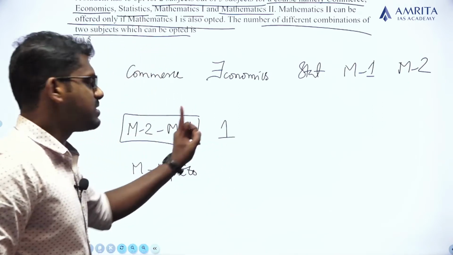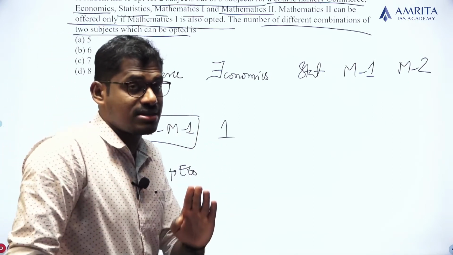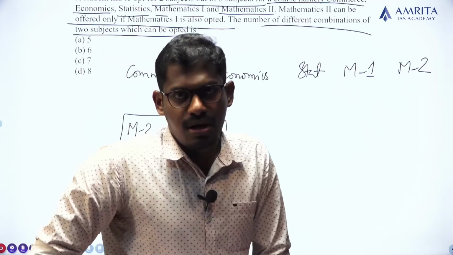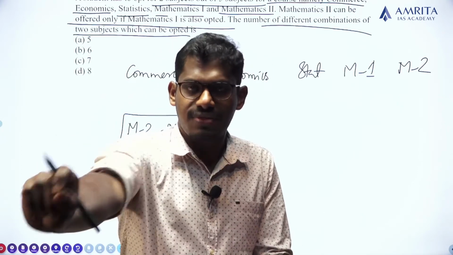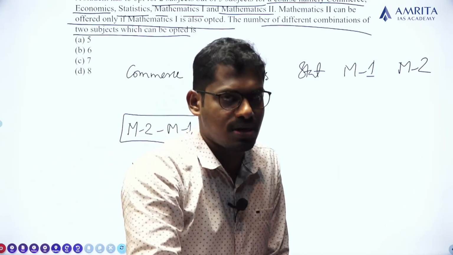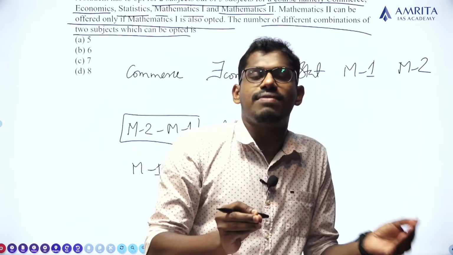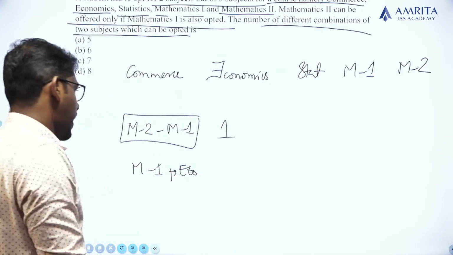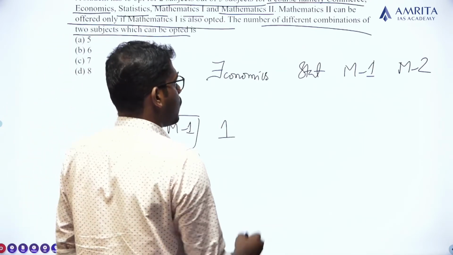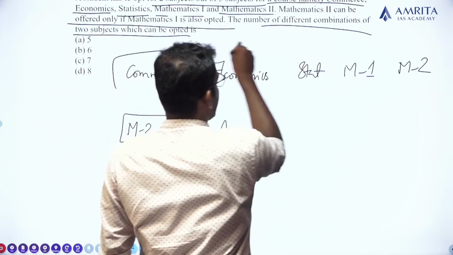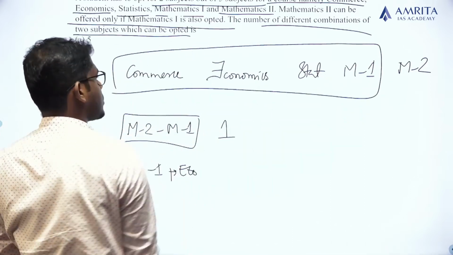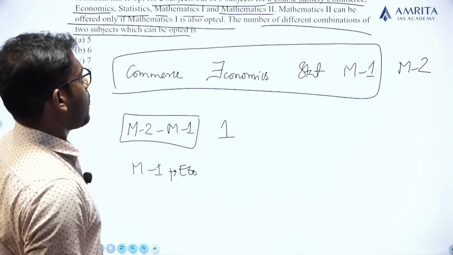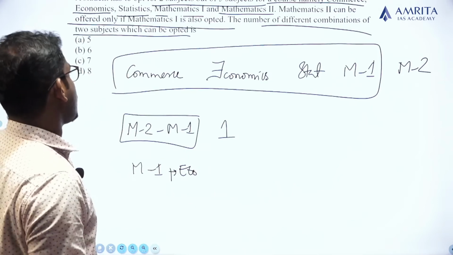So this is a single possible combination as far as maths 2 is concerned. Only one possible combination, that is, if there is a maths 1, maths 2 can be allotted. So maths 2 will come only with maths 1. Clear? So that's the only possible combination in case of maths 2. The remaining, there are 4 subjects: commerce, economics, statistics and maths 1.